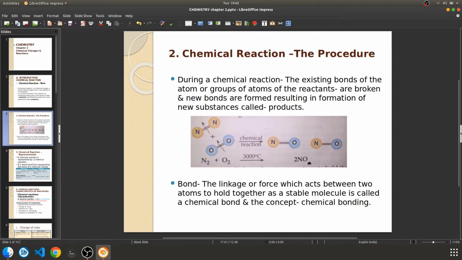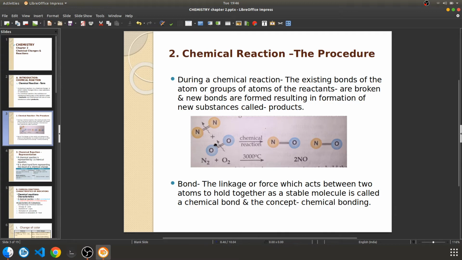Here they have given some diagrams. N2 is diatomic, oxygen is also diatomic. Between the two nitrogen atoms a bond is there, and similarly between the two oxygen atoms a bond is there. These are the original existing bonds. Now these bonds are broken during the chemical reaction, and new bonds are formed between nitrogen and oxygen, and nitrogen and oxygen.